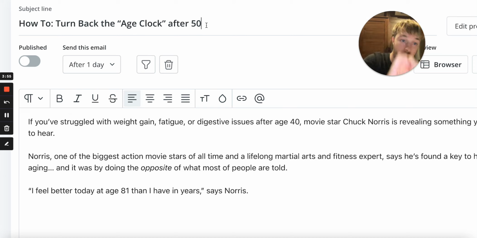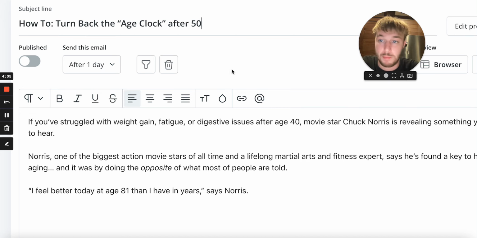We are just dropping the right email, the right subject line, so we make sure they open the email, they read it, and they go and click on that ClickBank page or MaxWeb in this case, right? MaxWeb. So you see subject line, very, very important, and then you can see the body, the copy, right?